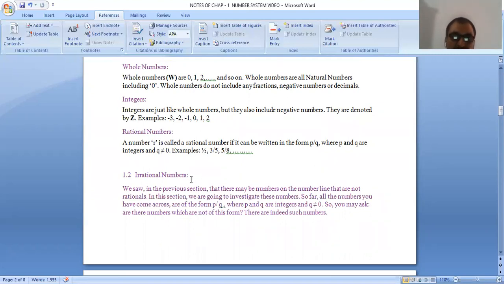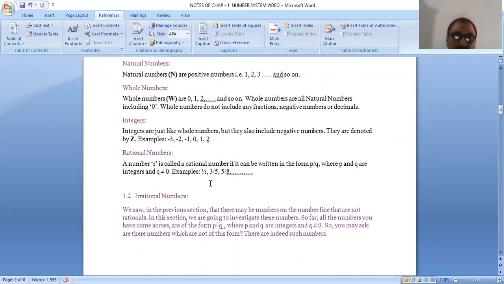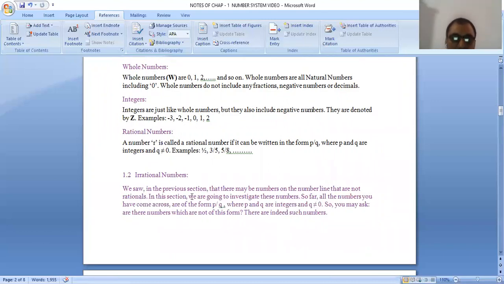Now we move on to the second topic, irrational numbers. All have understood numbers and their types; I have explained with examples. We saw in the previous section that there may be numbers on the number line that are not rational.